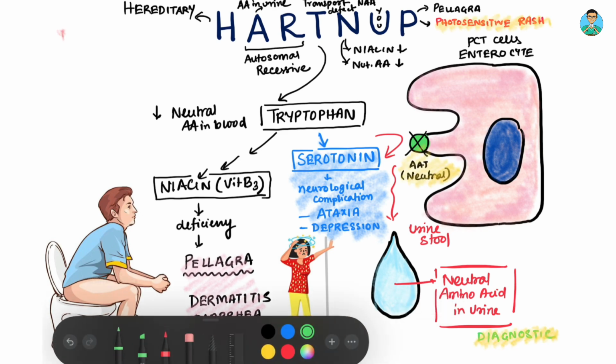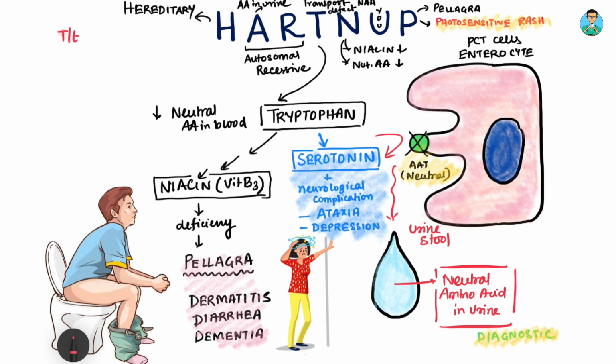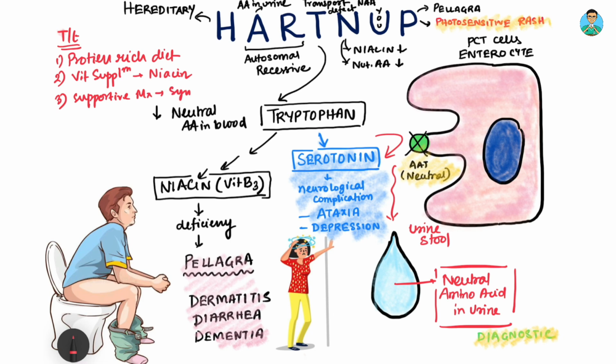So the treatment includes a protein-rich diet, vitamin supplementation, particularly niacin, and supportive management for symptoms. And the last P of Hartnup should make you remember protein-rich diet as a treatment.